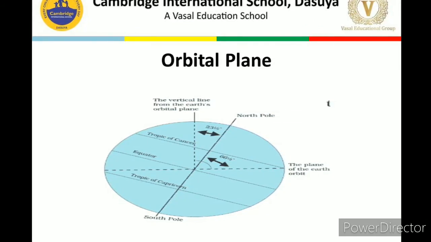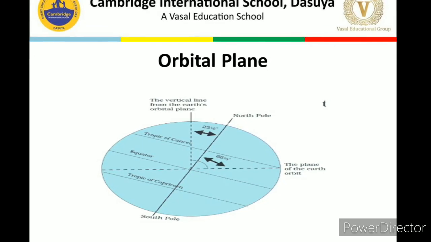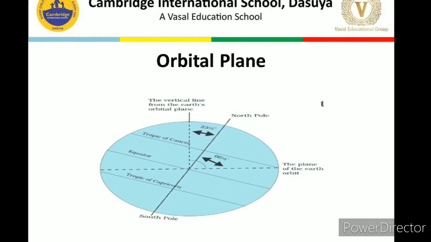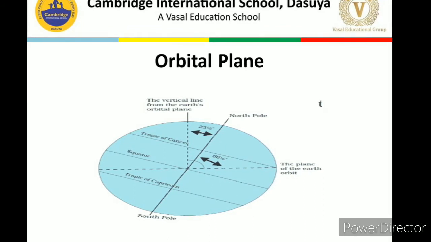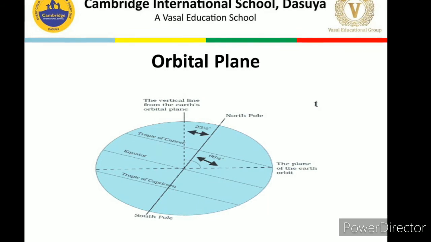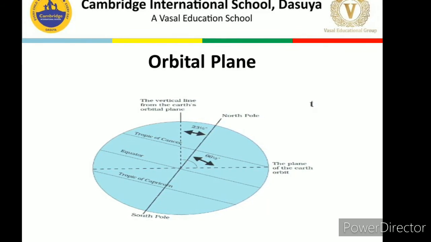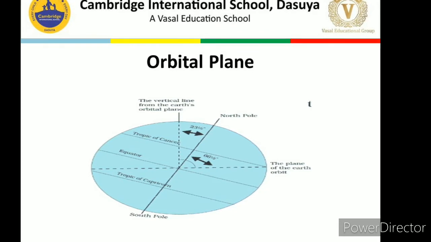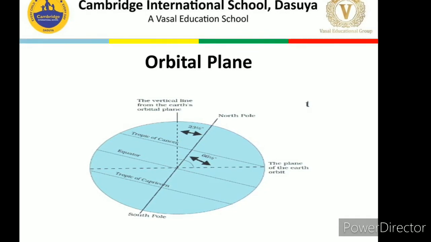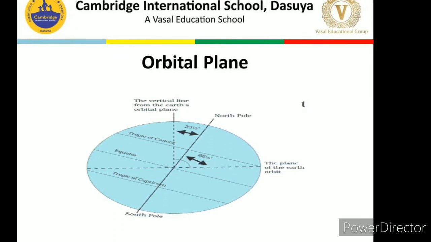And you can see this axis is a little bit tilted. It is not at a 90-degree angle, it is a little bit tilted, which we can easily find on the globe also. Whenever you see a globe, you will find that it is a little bit tilted. So this tilt of the earth is making an angle with the orbital plane. Orbital plane means the path on which the earth revolves around the sun.